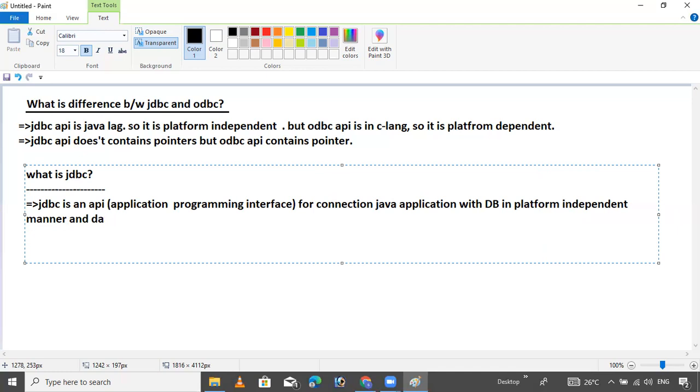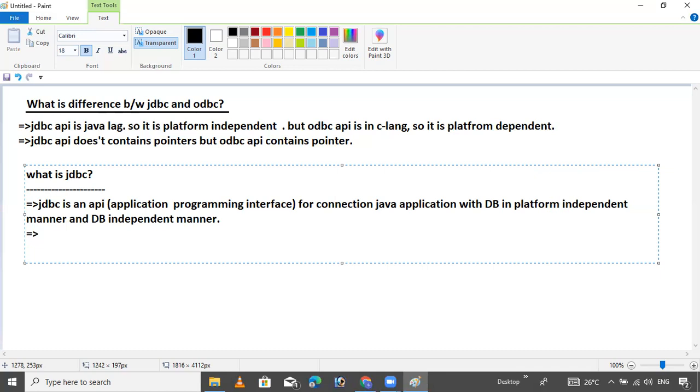Platform independent and database independent manner. That's it.